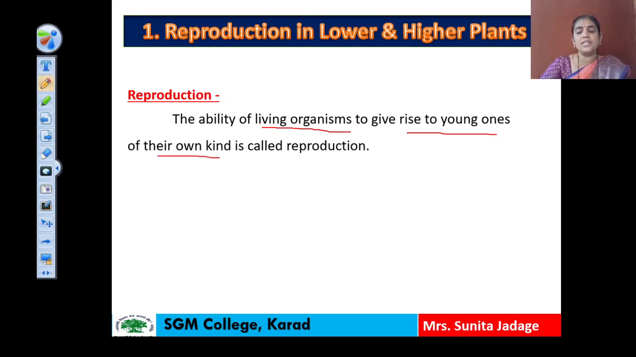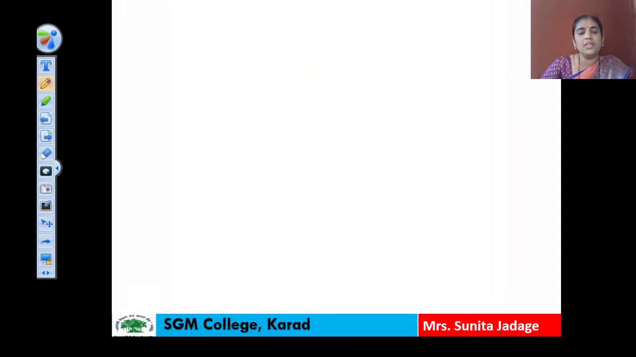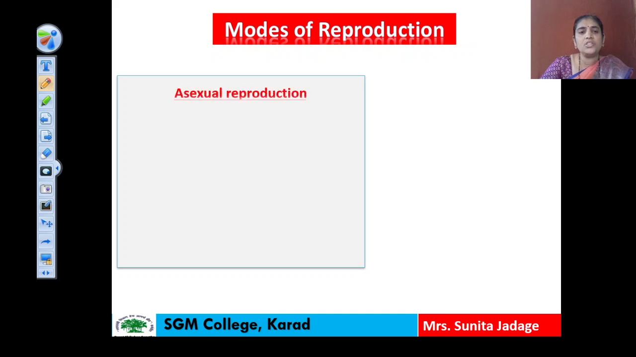This reproduction has basically 2 types. The first type is asexual reproduction, and the second is sexual reproduction. Here in this chapter, first of all, we have to see what is meant by asexual reproduction and how it is carried out, and afterwards we will see the sexual reproduction in higher plants. So first we have to study the methods of asexual reproduction. And what does asexual reproduction mean? The reproduction which is carried out without gamete formation is known as asexual reproduction.